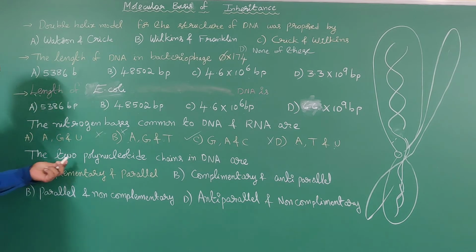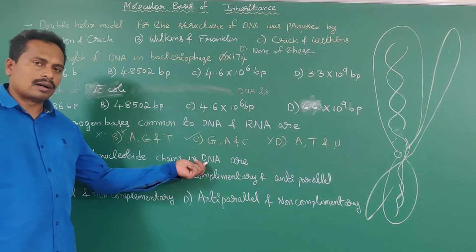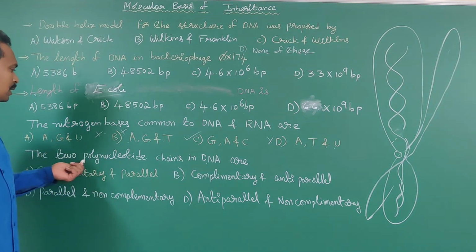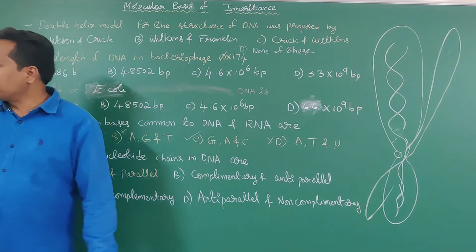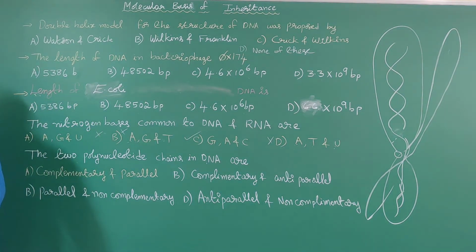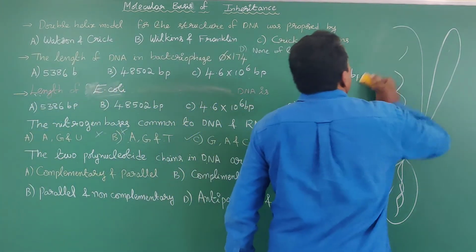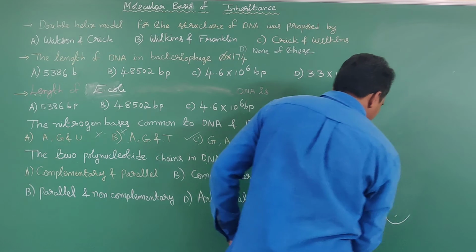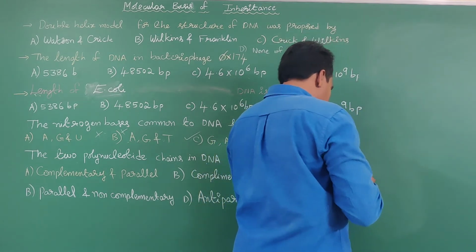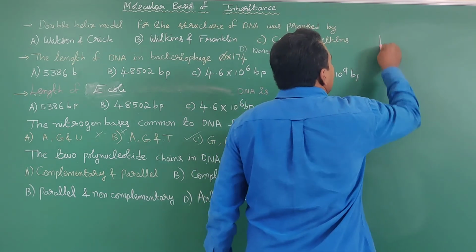The two polynucleotide chains in DNA are... How many strands are there in a DNA? Two strands are there. What is the polarity of the strands, and how are they arranged?